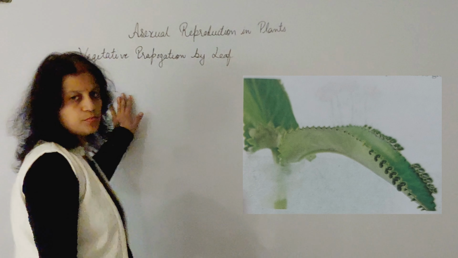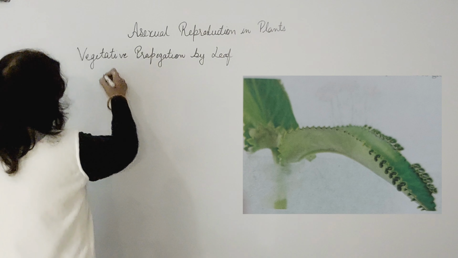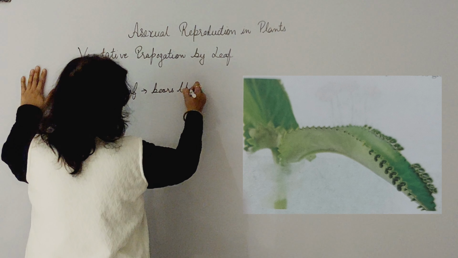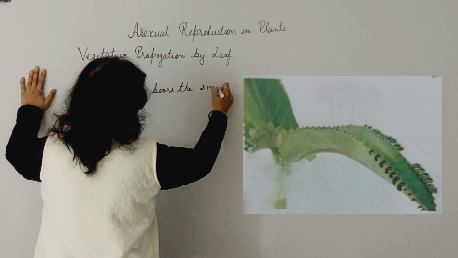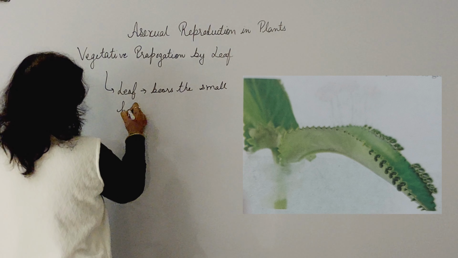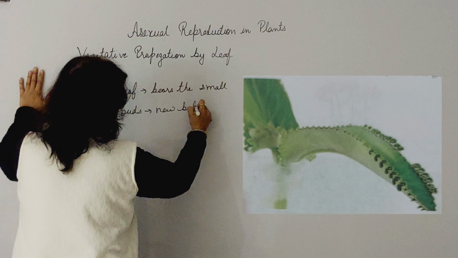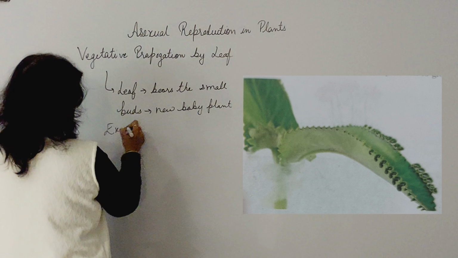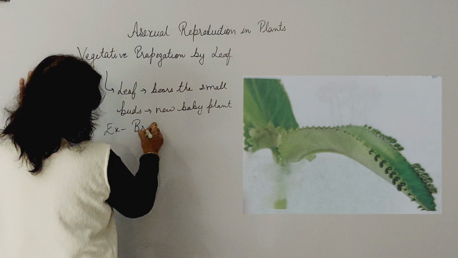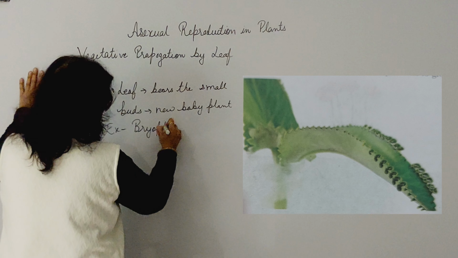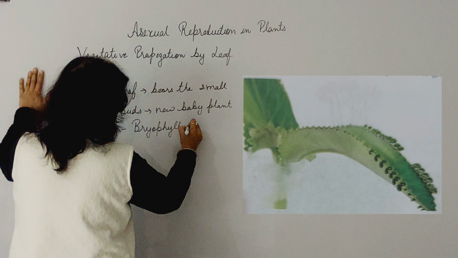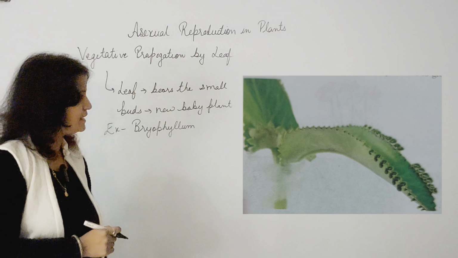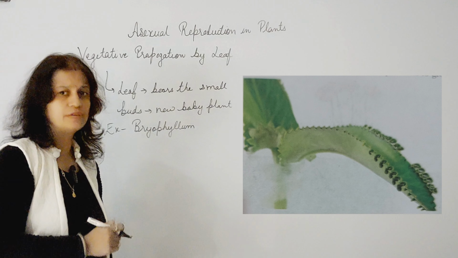Next is vegetative propagation by leaf. In this, leaf bears the small buds, and these small buds grow into the new baby plant. And example of this is bryophyllum. And the picture of bryophyllum is shown on the right side of the board, that how the buds are seen on the side of the leaf.